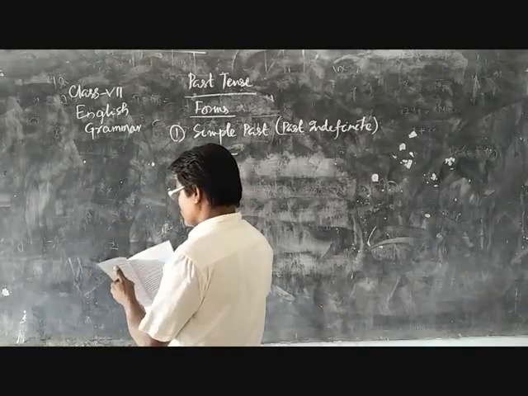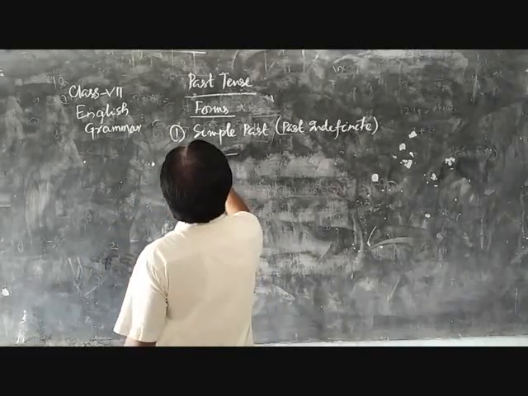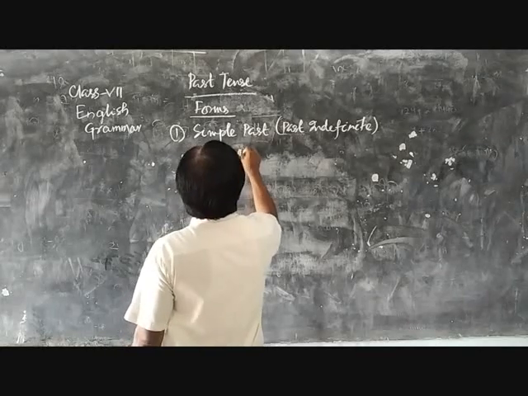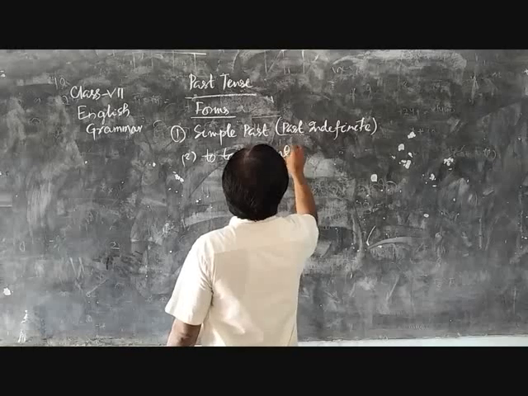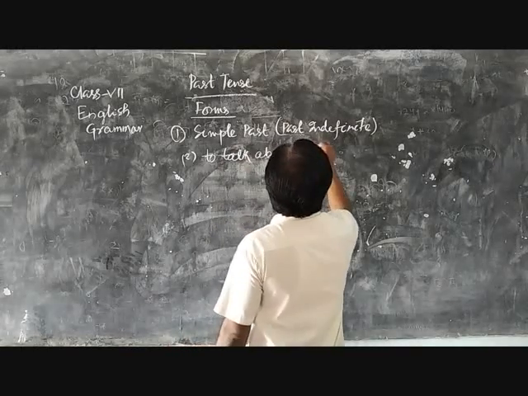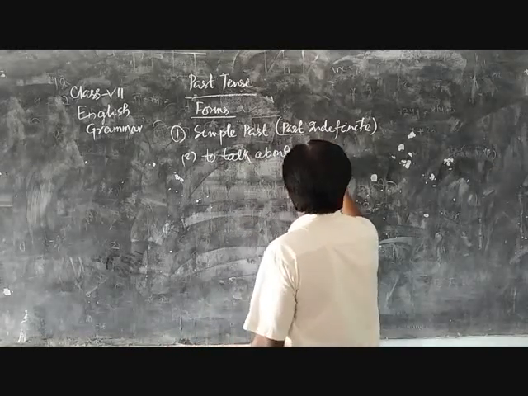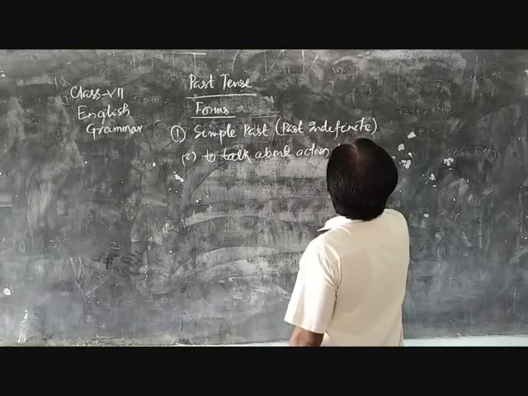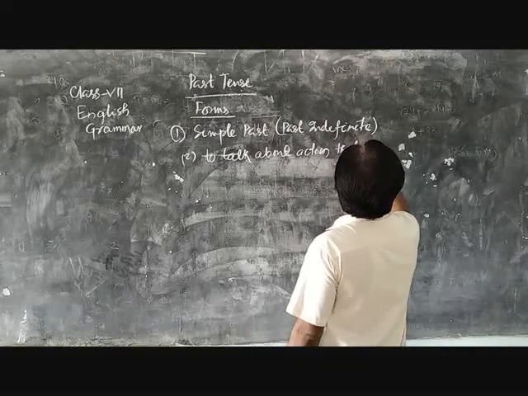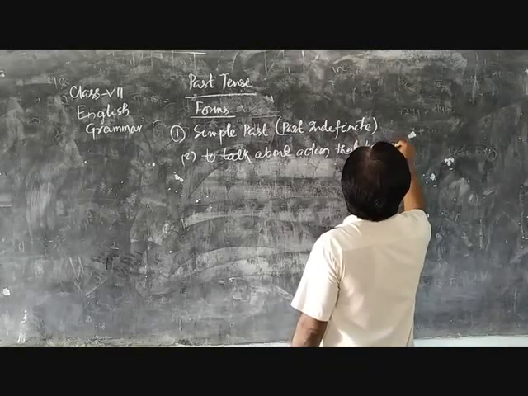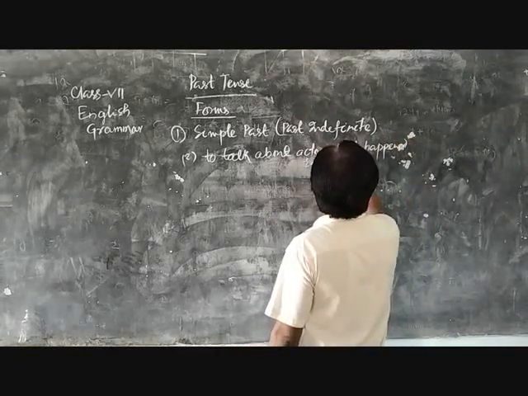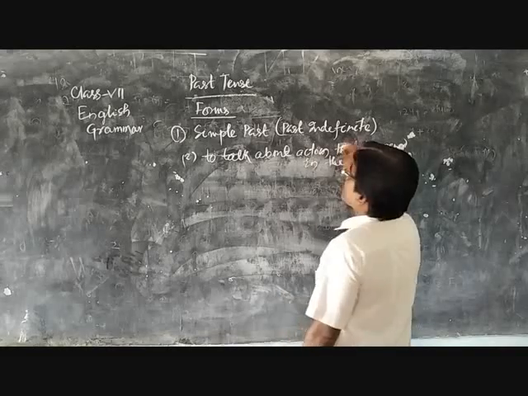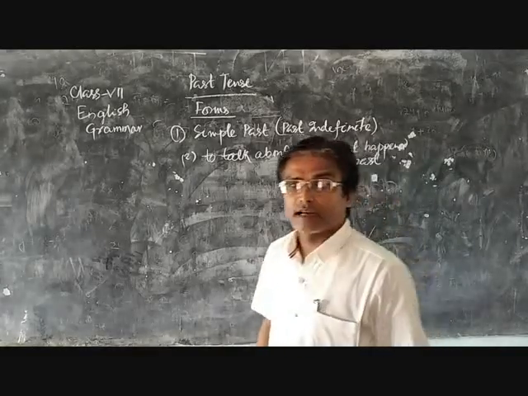To talk about an action that happened in the past.